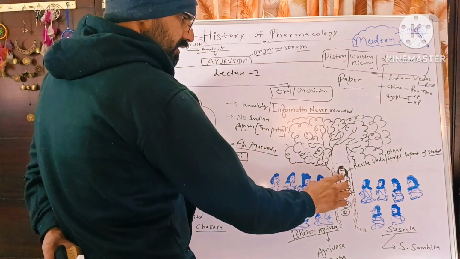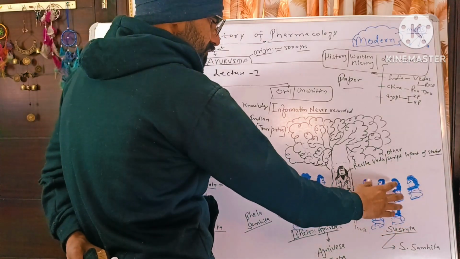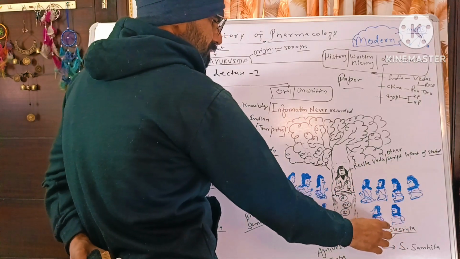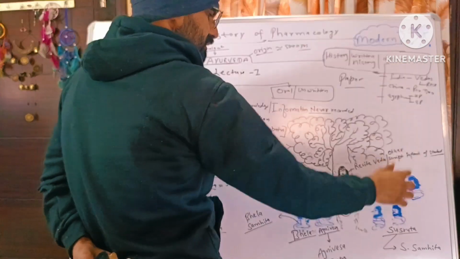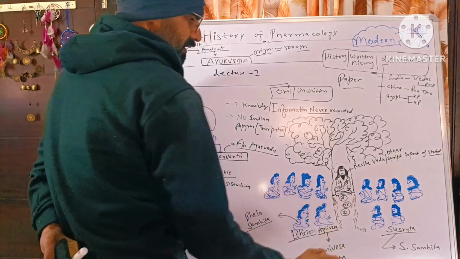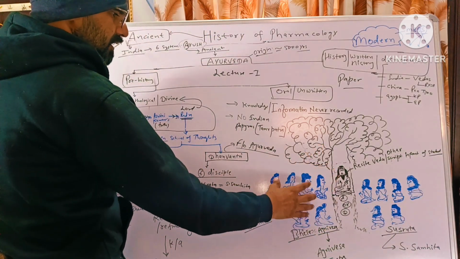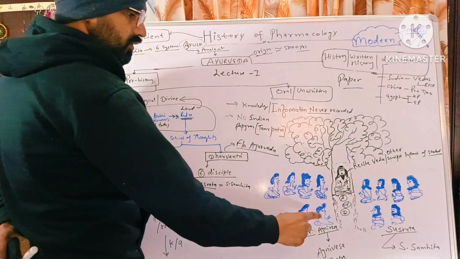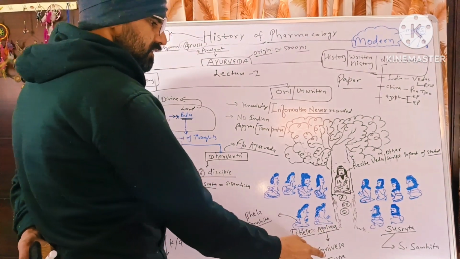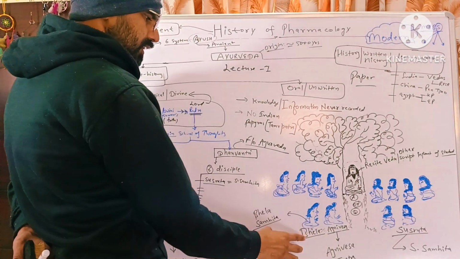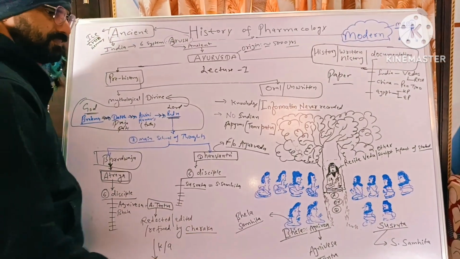Similarly, Dhanvantri also had 6 students, out of which one named Susrut documented it in the form of Susrut Samhita. Of Atreya's 6 students, Agnivesha wrote Agnivesha Tantra, and Bhela wrote Bhela Samhita.